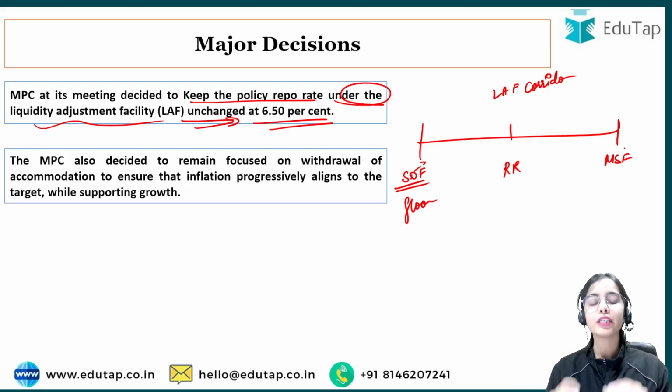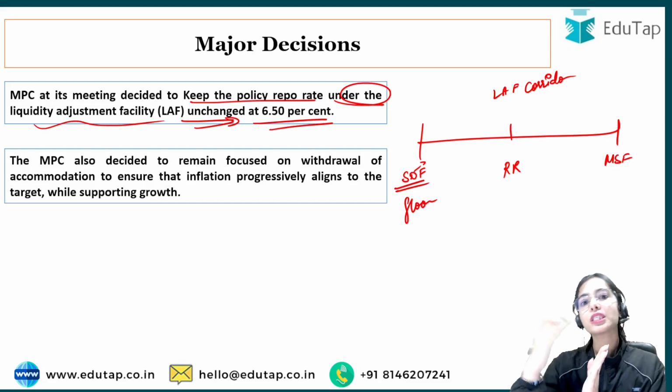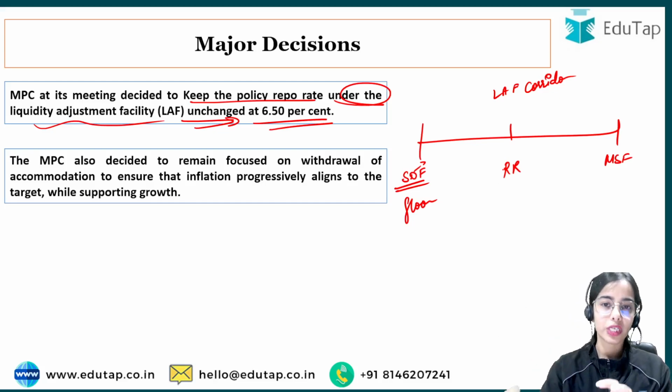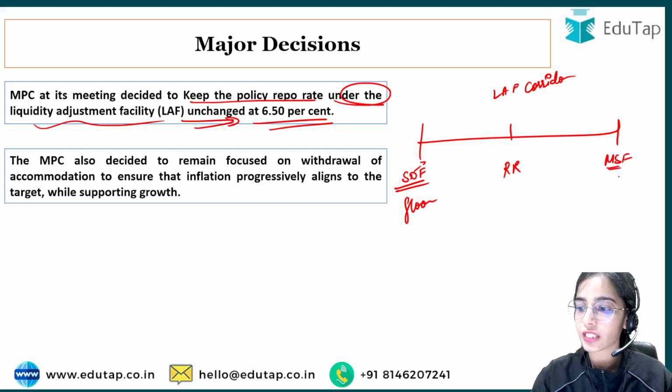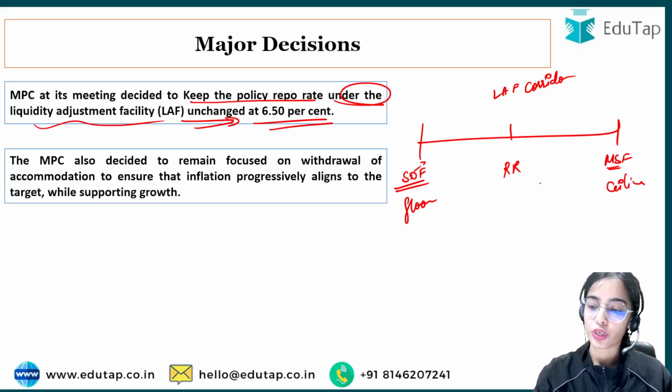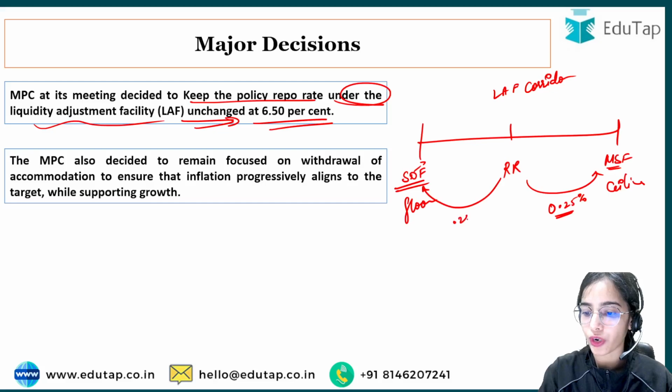This is the facility through which RBI is lending to the banks in an emergency kind of situation, when the repo rate facility has been used by the banks. Okay, so MSF is for emergency situations, and it is the ceiling in the LAF corridor. So MSF is greater than the repo rate by 0.25%. SDF is lesser than the repo rate by 0.25%.